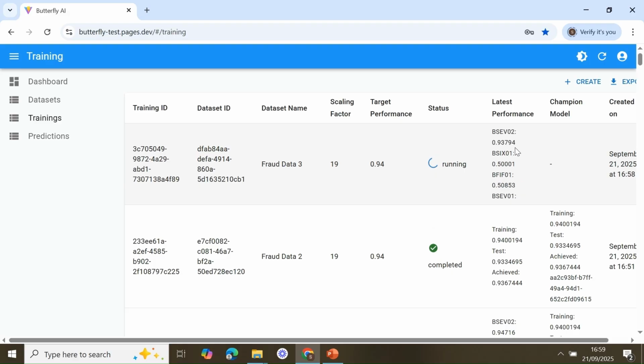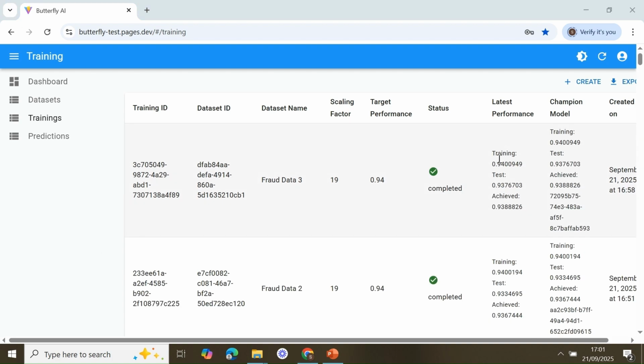As you can see, the algorithms are advancing. This algorithm is very close to already hitting 94%. In such a short time it managed to achieve 94%, and the rest are also progressing.